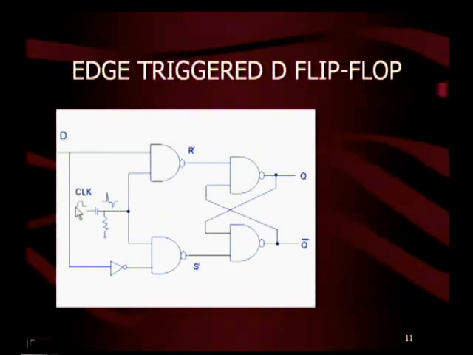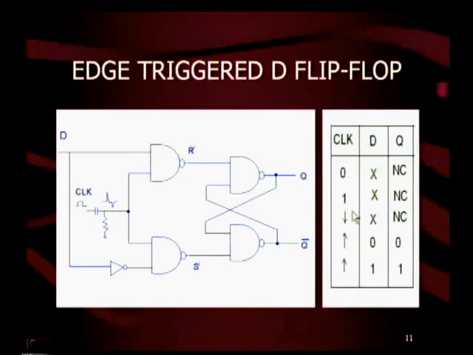Here when the clock is 0, or when the clock is 1, simply we are getting 0 output. When the clock is at the trailing edge, we are getting a negative spike. When the clock is at the leading edge, we are getting a positive spike. That means these NAND gates are triggered only when there is a positive spike.